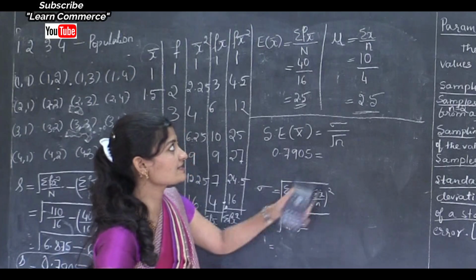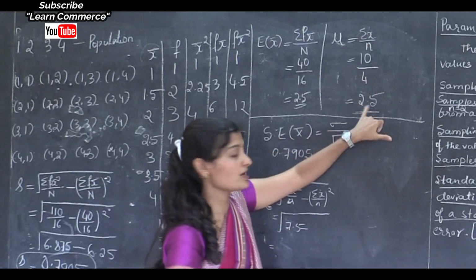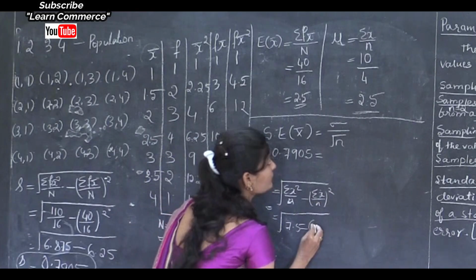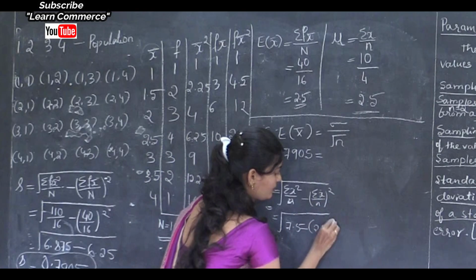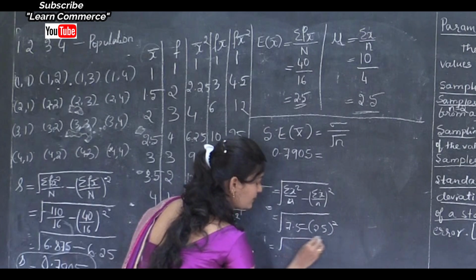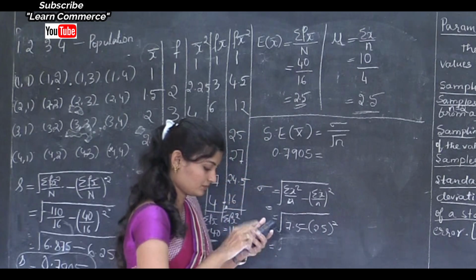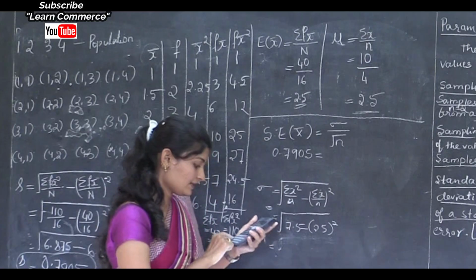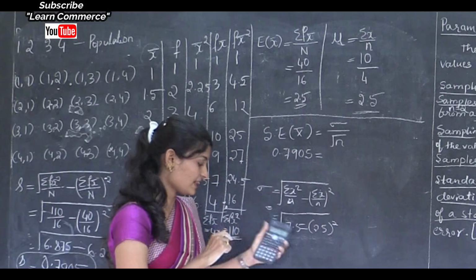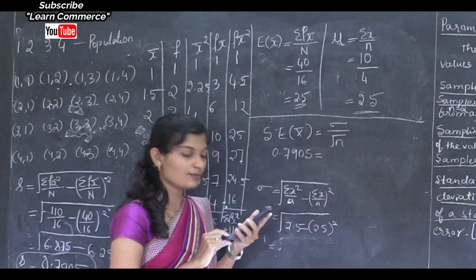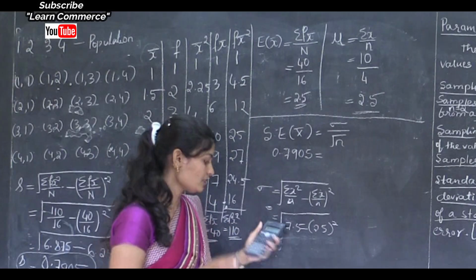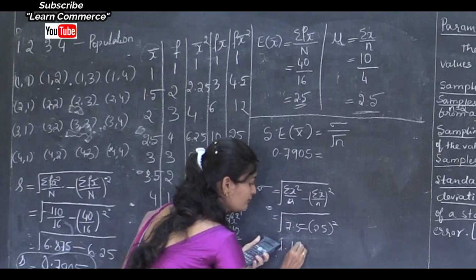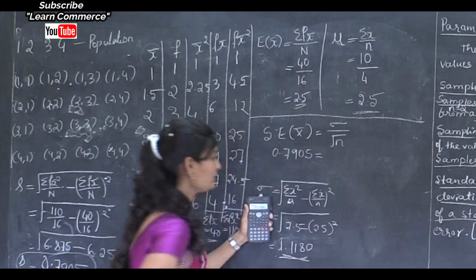Then what is summation x divided by n? Here we already got the value, that is 2.5. So square root of that answer, whole square. Okay, this is equal to square root of, 2.5 whole square, that is 6.25. Then 7.5 minus 6.25, that is 1.25. The square root of that answer, that is 1.1180. Okay, here we got sigma.